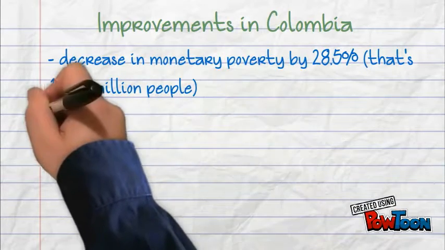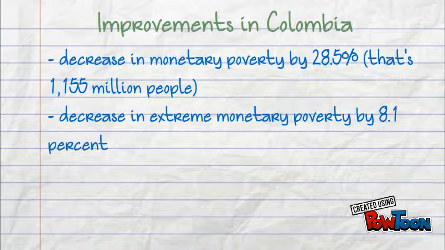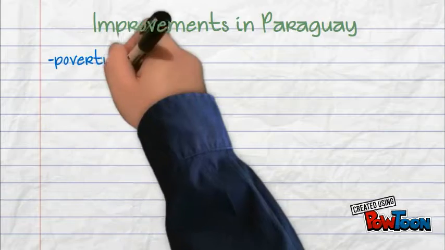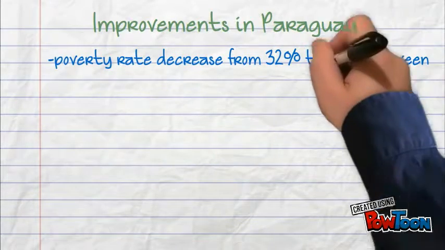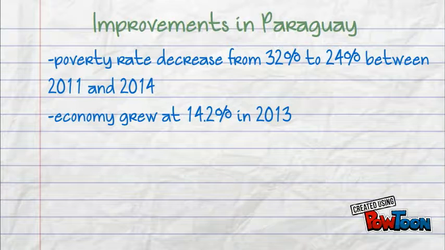In Colombia, there's a decrease in monetary poverty by 28.5%. That's 1,155 million people. There's also a decrease in extreme monetary poverty by 8.1%. Paraguay has made significant progress lowering its poverty rate, which has fallen from 32% to 24% in 3 years between 2011 and 2014. Over the past decade, Paraguay has become one of the fastest growing economies in Latin America, and in 2013, its economy grew at a rate of 14.2%.